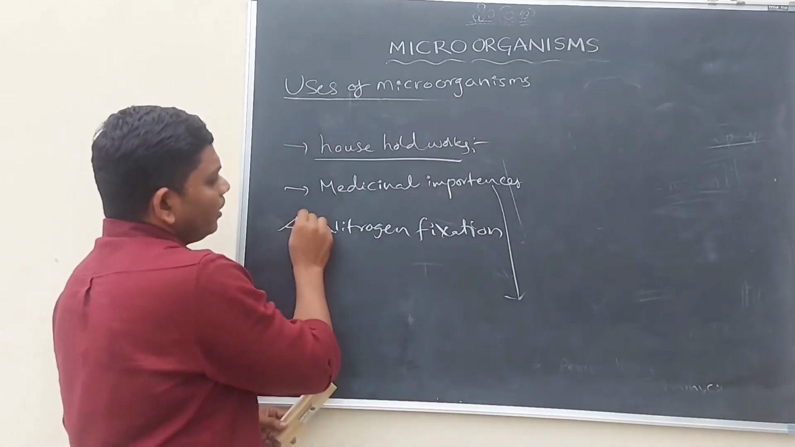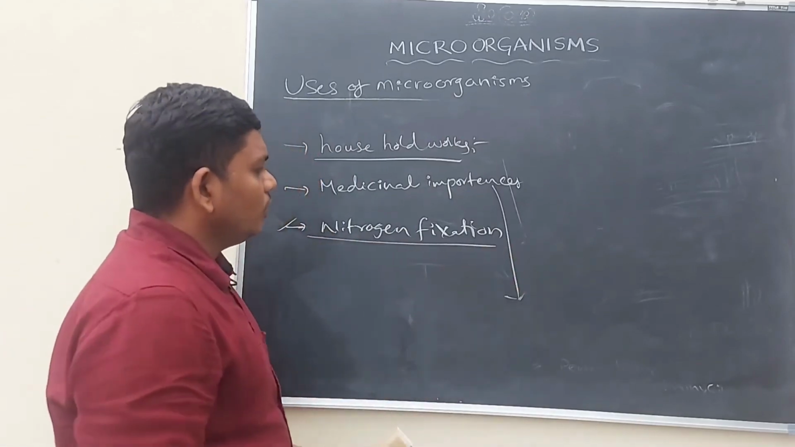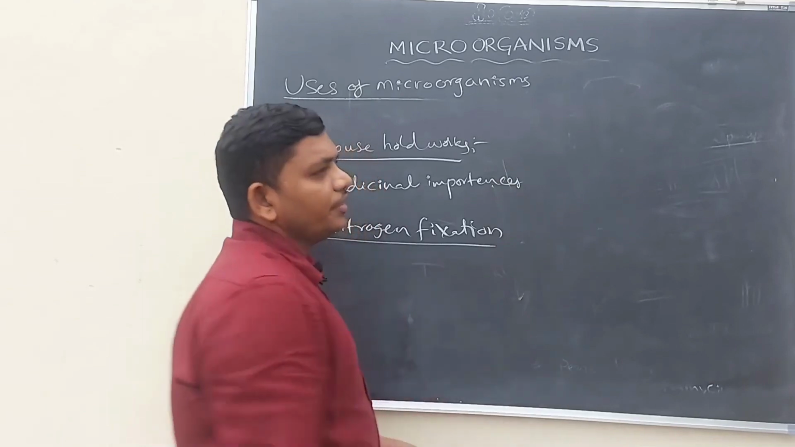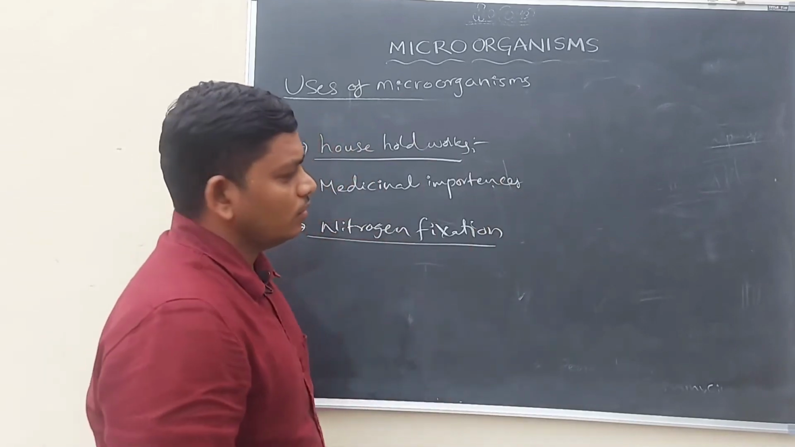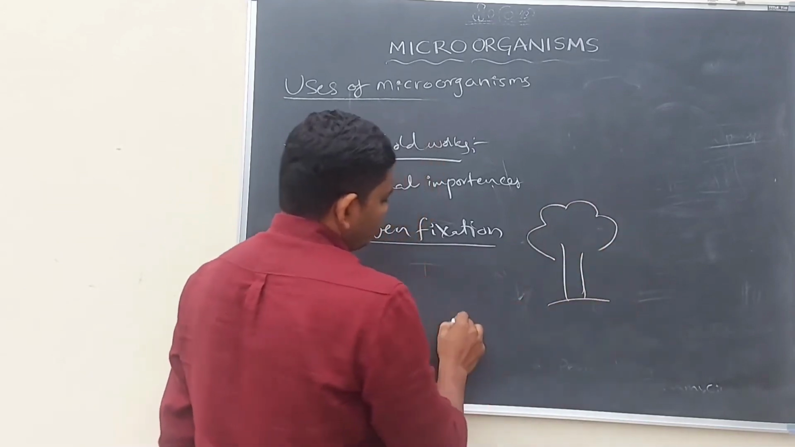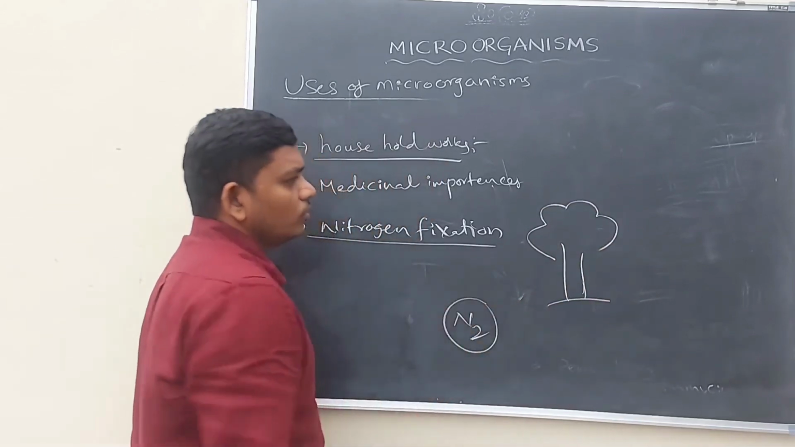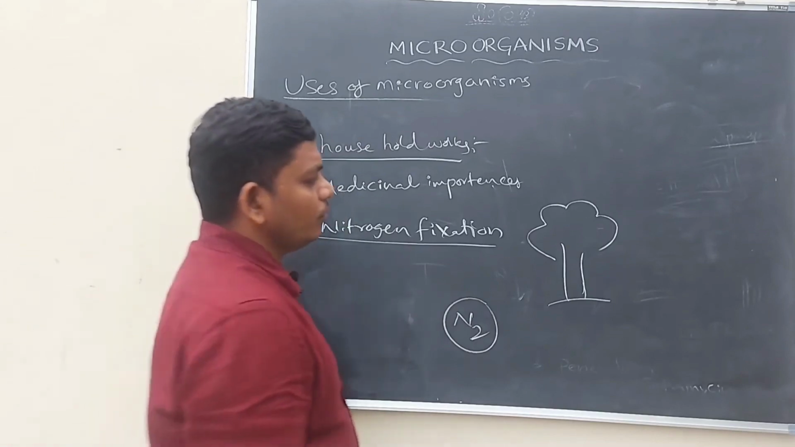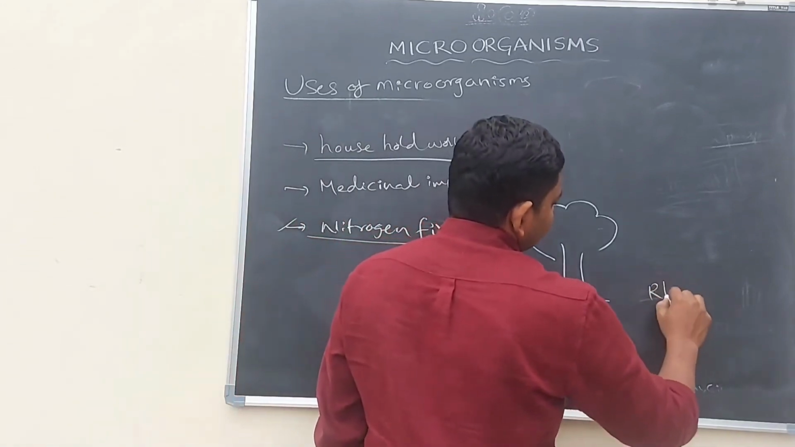Let us discuss the third one, nitrogen fixation. You know, for better growth, a plant needs a large amount of nitrogen, N2. Some types of bacteria, for example, rhizobium.